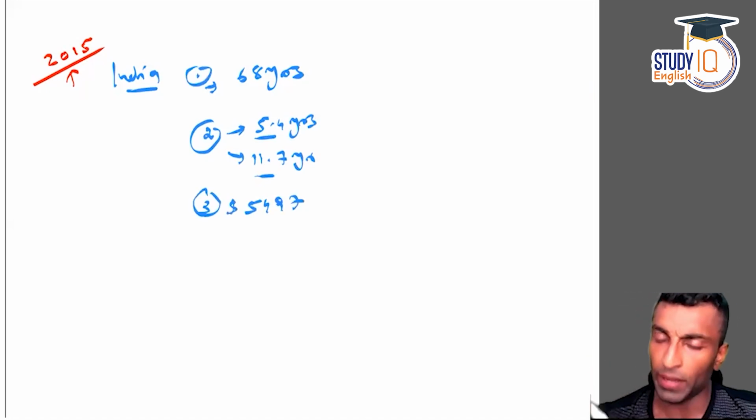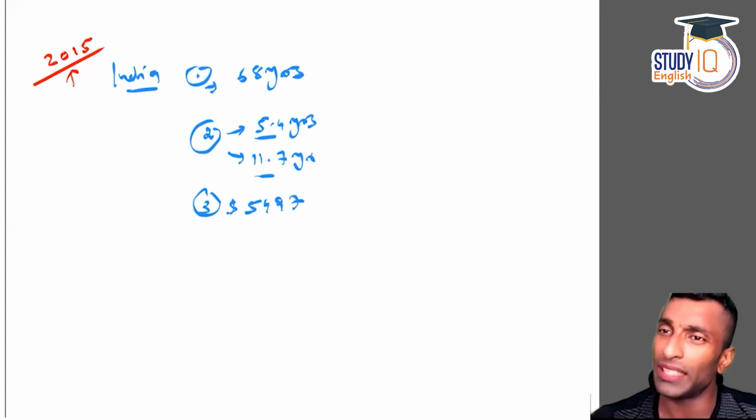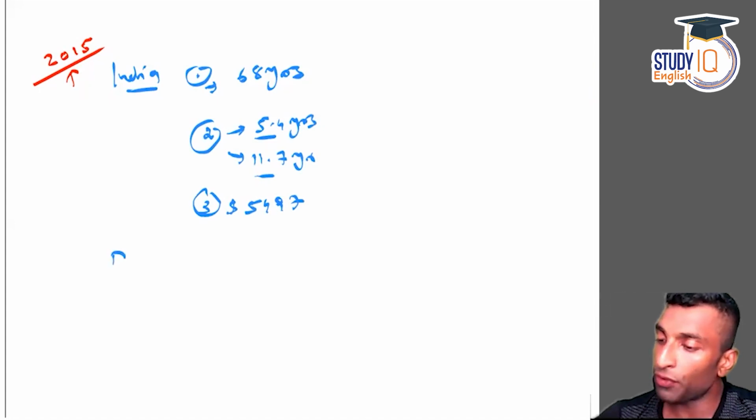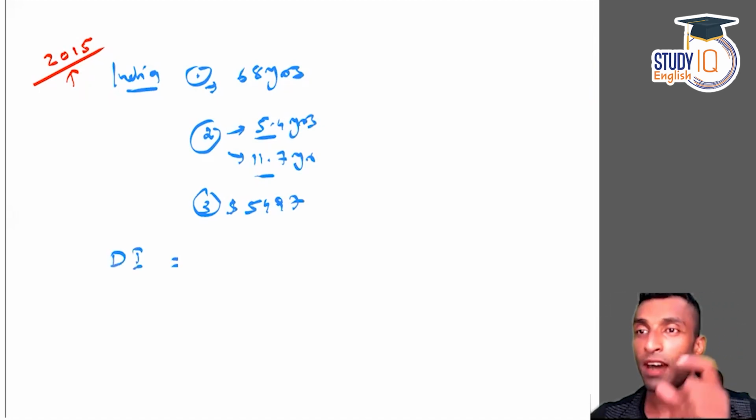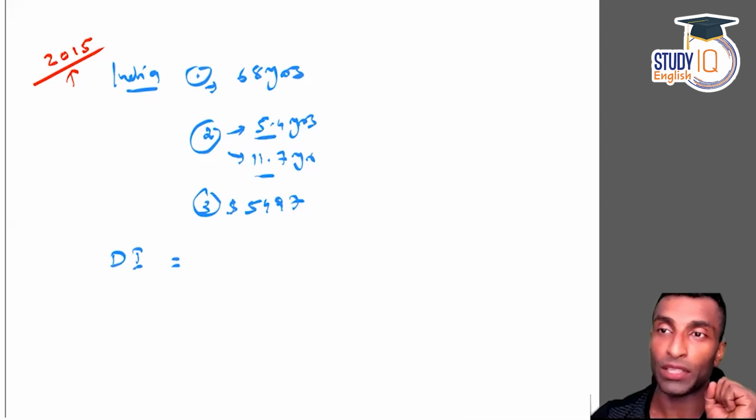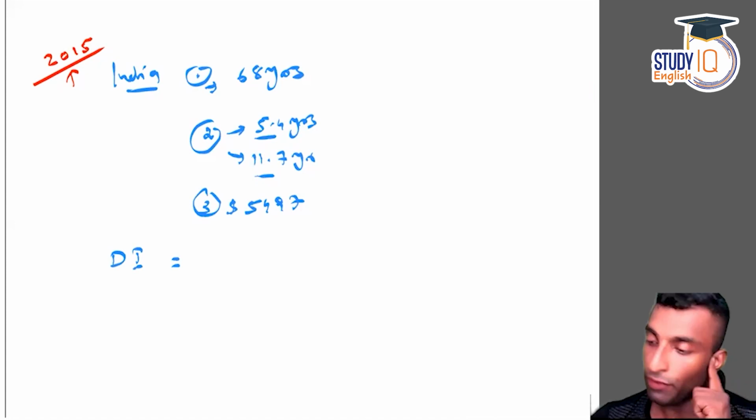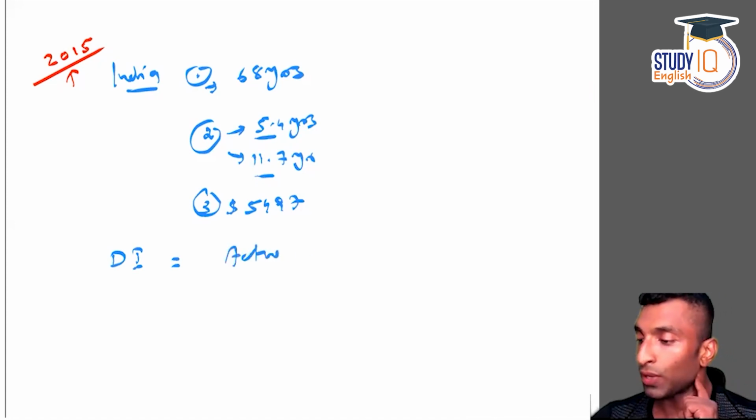Now what is GNI per capita? Per capita income, GNI divided by population, or GDP divided by population. So now we need to know the equation for the dimension index. How we calculate the dimension index. See guys, there is a formula for this. We have the actual value. This is what has been given here.